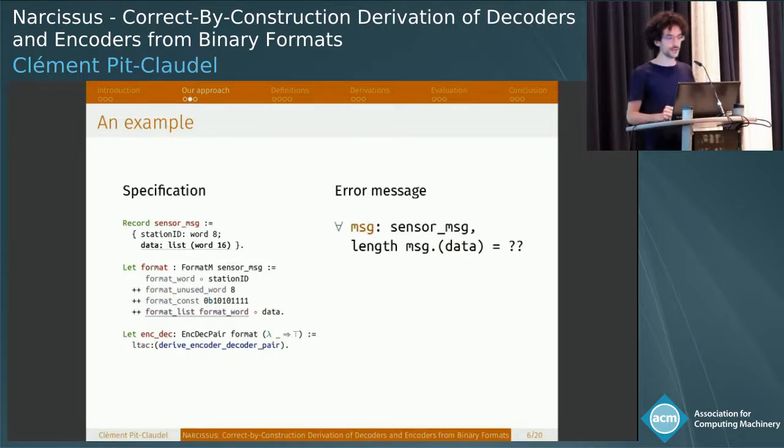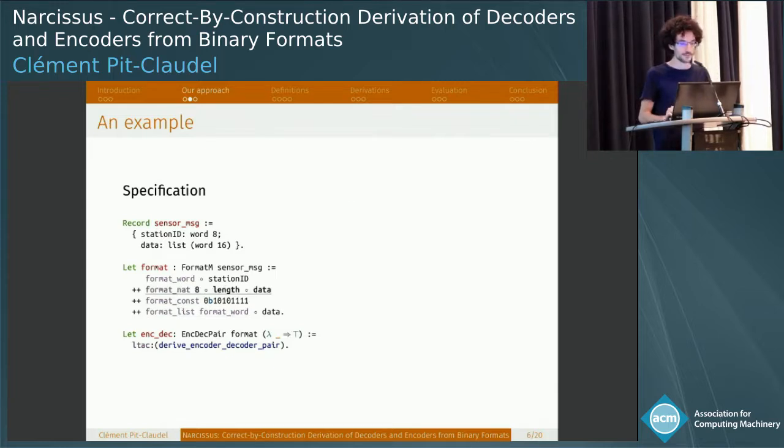The reason why things will fail is that there is nowhere in the packet written the length of the data, which means that I cannot determine how long this data should be. For example, in this packet, there could be a second list of data passed in this format, and then I wouldn't know where the first list ends and where the second list begins. So I really need somewhere in the packet to encode that length. So I'll replace my unused word by the length of my data written on 8 bits.